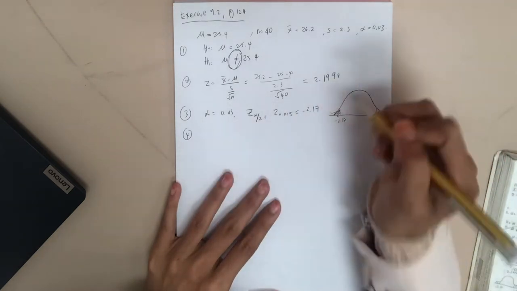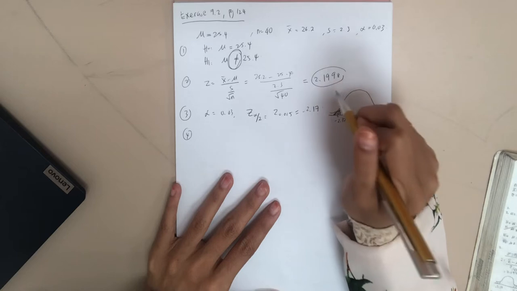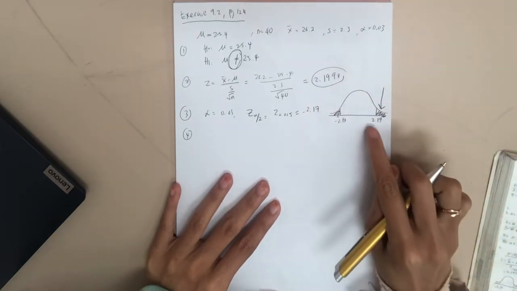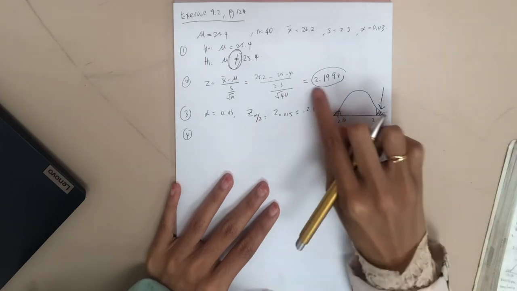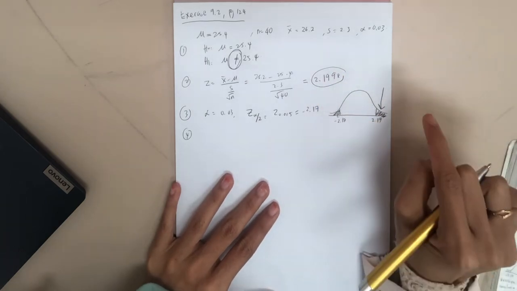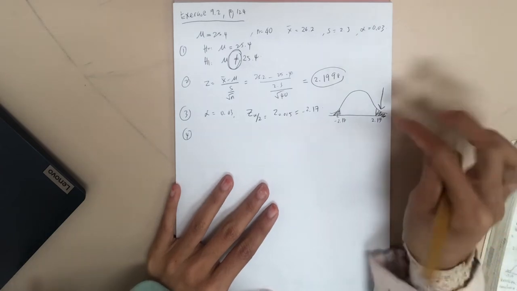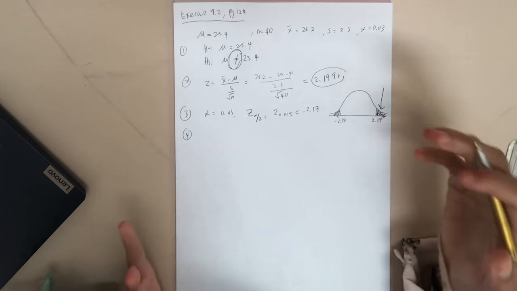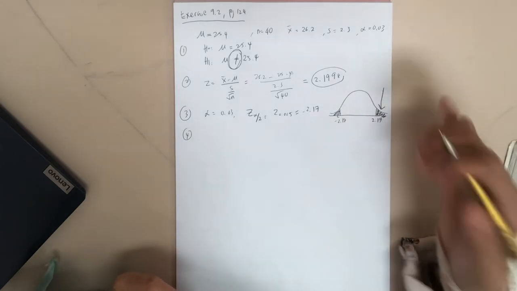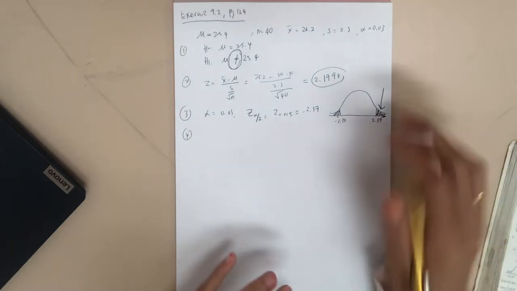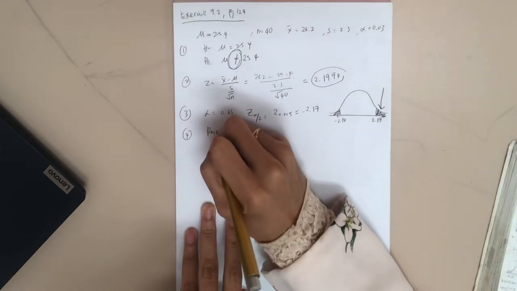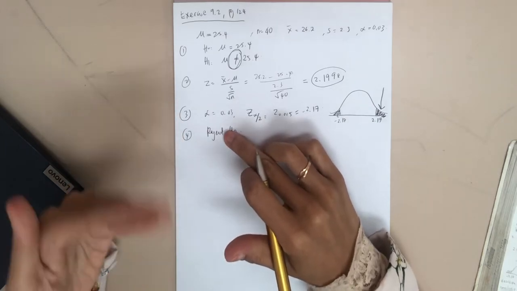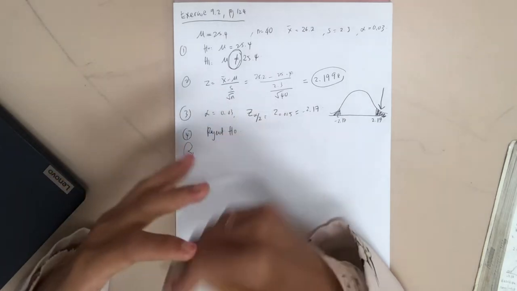Then step number 4, you check whether 2.1996 lies in this region. Right? Because this is 2.17, but your z value is 2.19, which is more than 2.17. So maybe it's somewhere here. It is not important where exactly it lies, as long as it lies in the region, therefore we will reject H0. So this is our decision. Step number 5 is our conclusion.